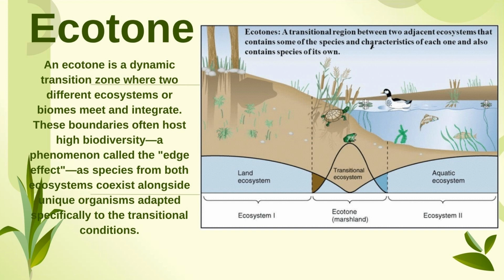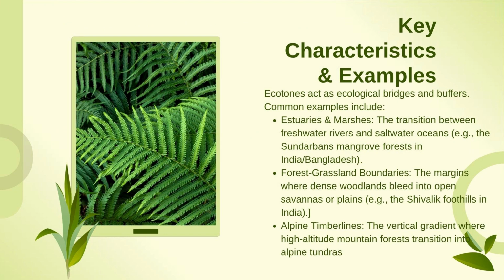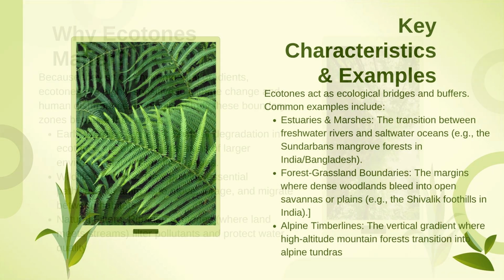So what is edge effect? It refers to the changes in population or community structures that occur at the boundary of two or more distinct biological habitats. This boundary region is known as ecotone. We here have some key characteristics and examples. Ecotones act as ecological bridges and buffers. Some examples are estuaries and marshes, forest grassland boundaries, and alpine timberlines, alpine tundra mountains.